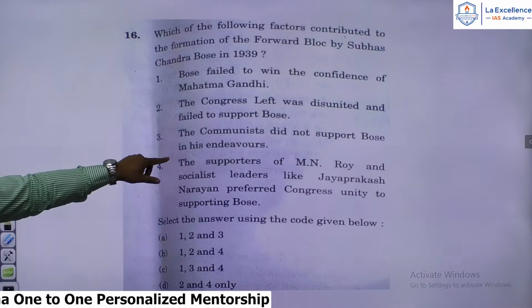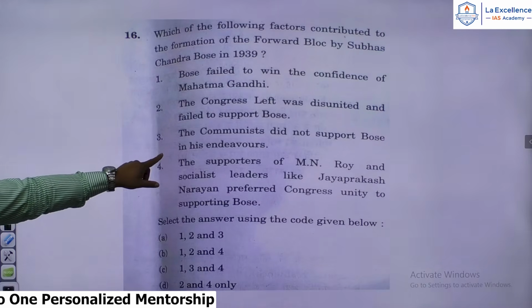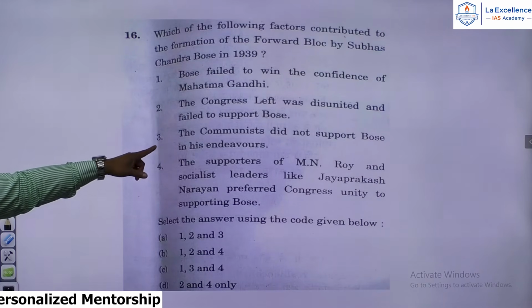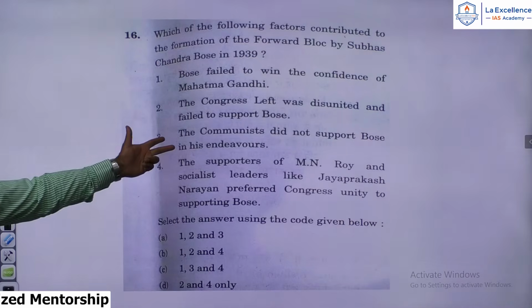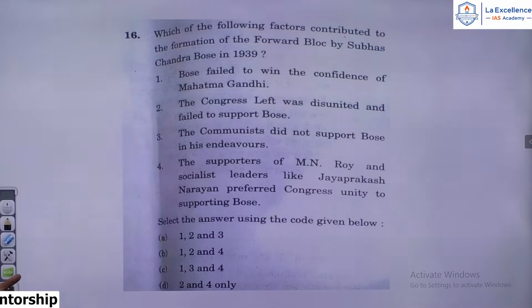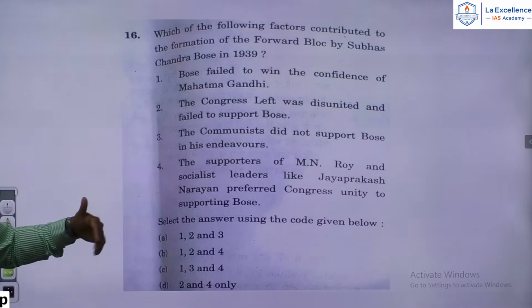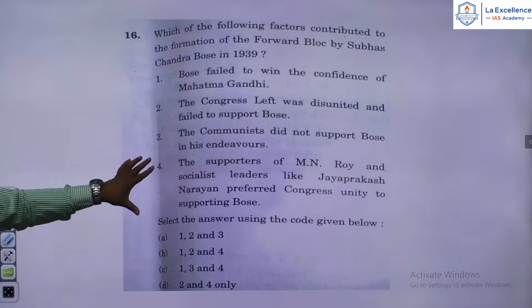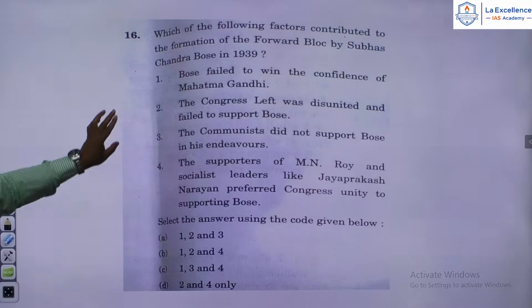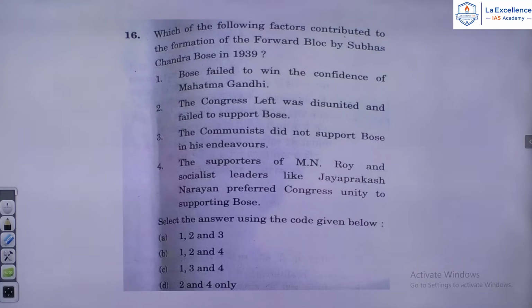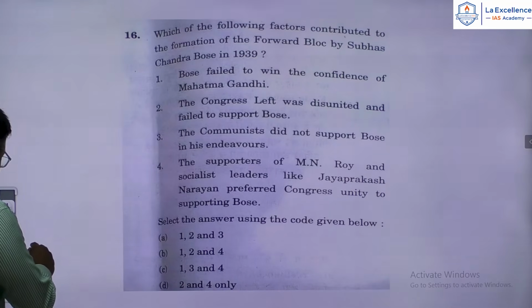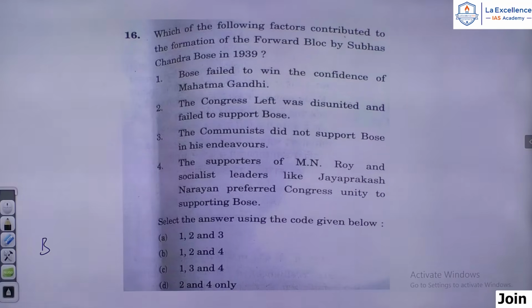The communists did not support Bose in his endeavors. Communists were supporting the British, right? The communists were supporting Congress as well as the British. So therefore, the answer for this question is 1, 2 and 4. B is the answer. Right? B would be the answer.